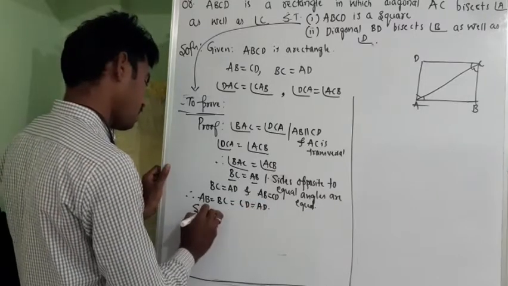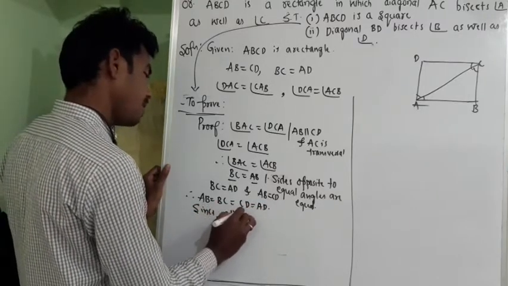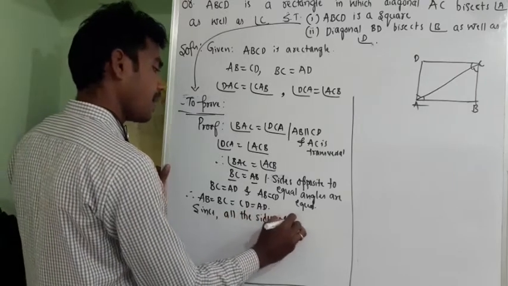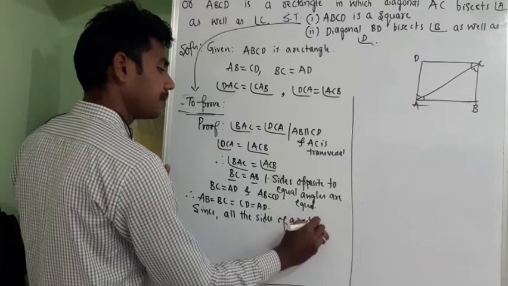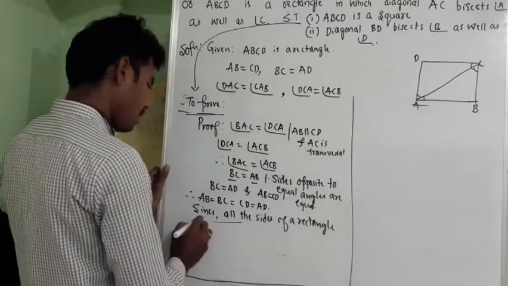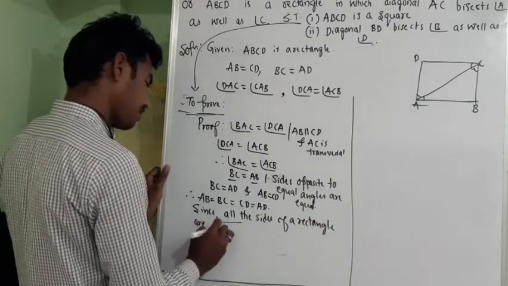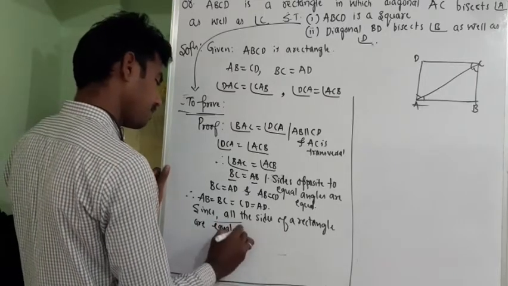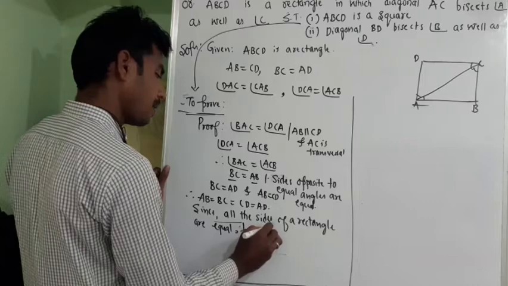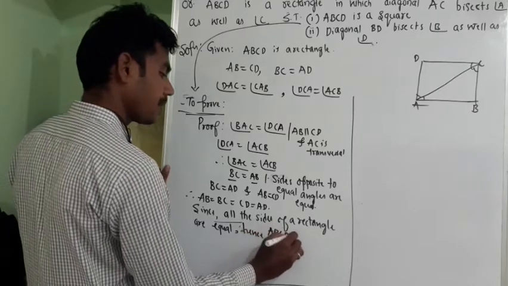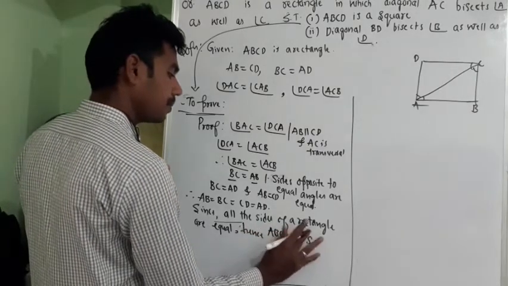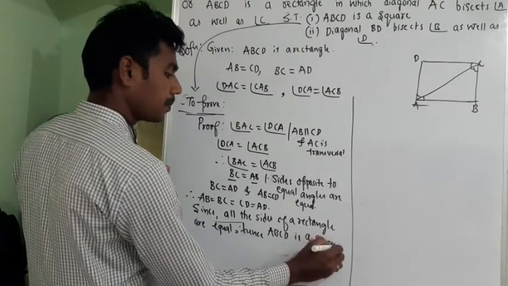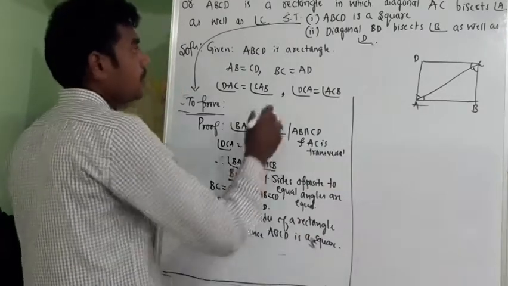Since all the sides are equal, therefore hence ABCD is a square. So first part we proved.